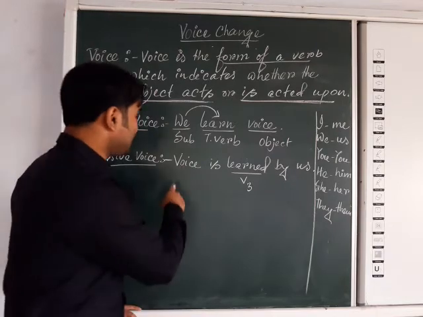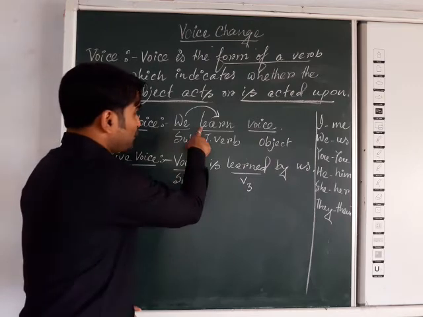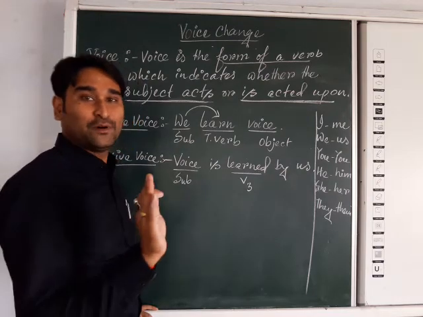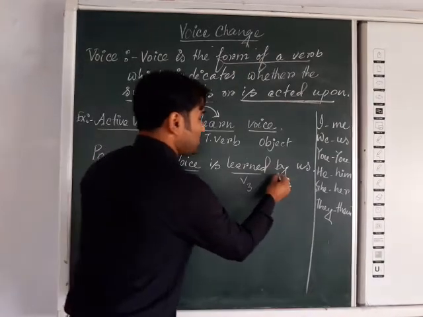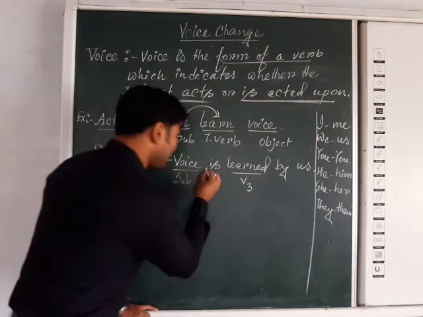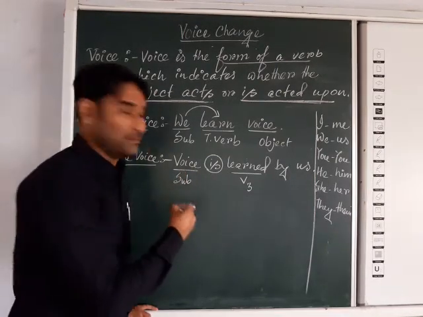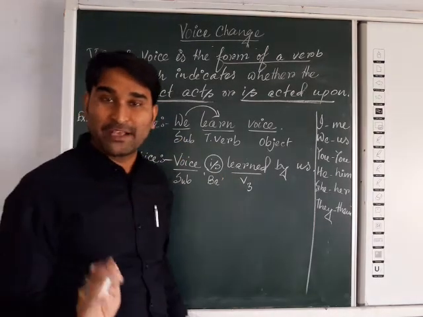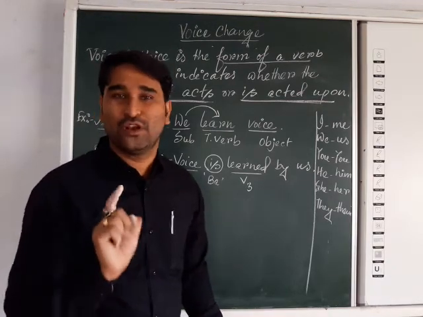Now the case is that here the object voice will become the subject. The verb in V3 form will come all the time. The past participle form of the verb will come in passive voice. So learn will be in its passive form, learned. By, as I told earlier, a preposition will come, and then the objective form of the subject, that is us. Now what is this here? Actually it is the be verb, is. Mind it, in passive voice the be verb is mandatory. It is very important. Without the be verb, passive voice will not be done.